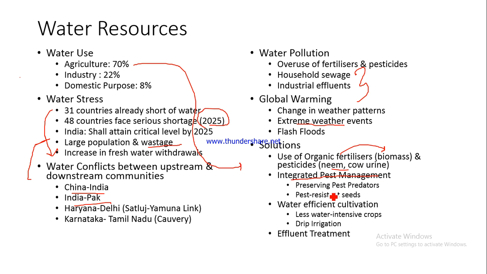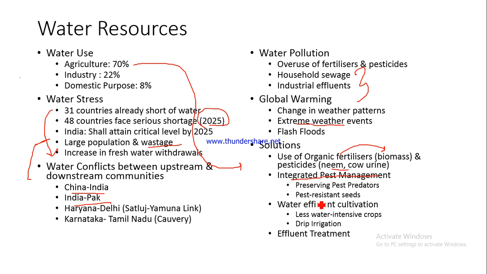What will happen here? Here we will be preserving pest predators. So we will also be rearing those species of animals or birds which actually feed on pests. So whenever there is a pest attack, these species which were cultivated, which can feed on these pests, would be let free, and then they would consume the pests, and this way the pest attacks can be taken care of, they can be controlled, and the damage can be limited, right?